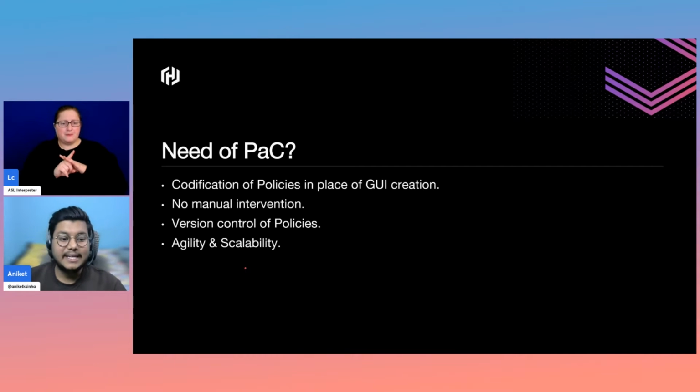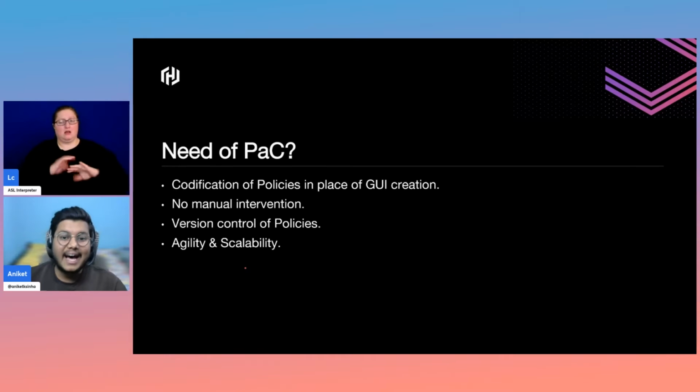And obviously PaC is very agile and scalable. Like in the GUI, you have multiple things to go through, you need to click multiple parts to implement any single policy, and suppose you are having 50 policies, then you have to go through that long process 50 times, and that is very tedious. So in place of that, you are using code, which is easily scalable.